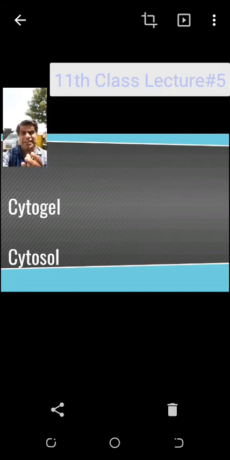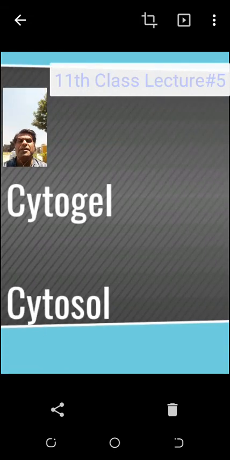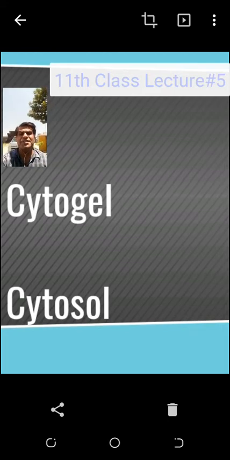Cytogel. Gel means semi-solid type, viscous type, viscosity. The resistance to the flow of the liquid you are studying. Resistance to the flow of the liquid is called viscosity. And cytogel means a little viscous, like honey. Cytosol is less viscous, like water, closer to the nucleus. I will mention these two terms.